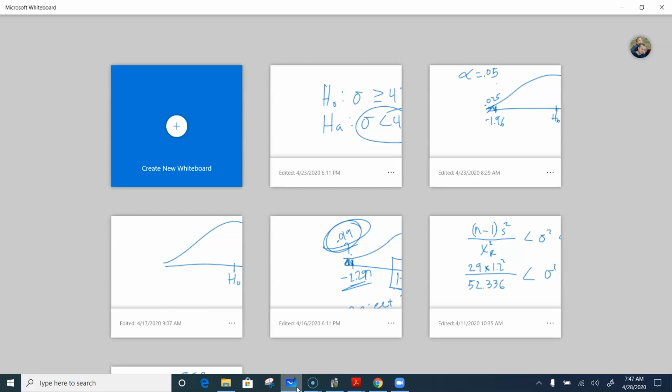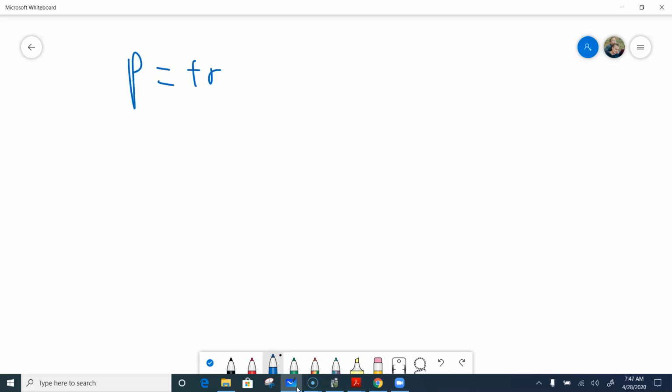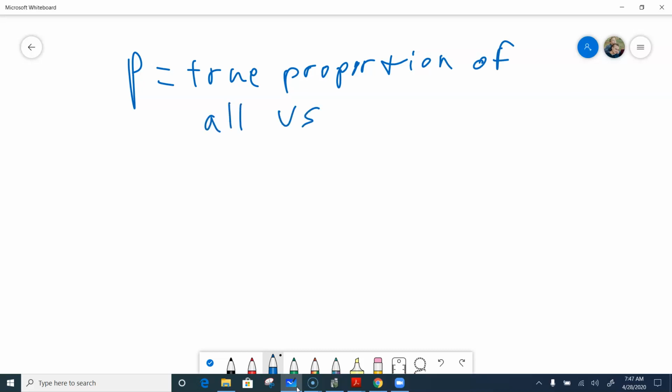So you want to make sure that you state the parameter of interest, p, and you're going to call it the true proportion of all U.S. adults who would select the economy statement.